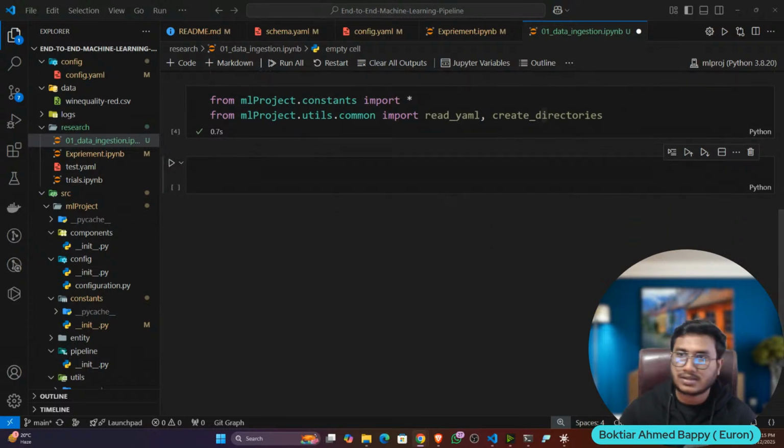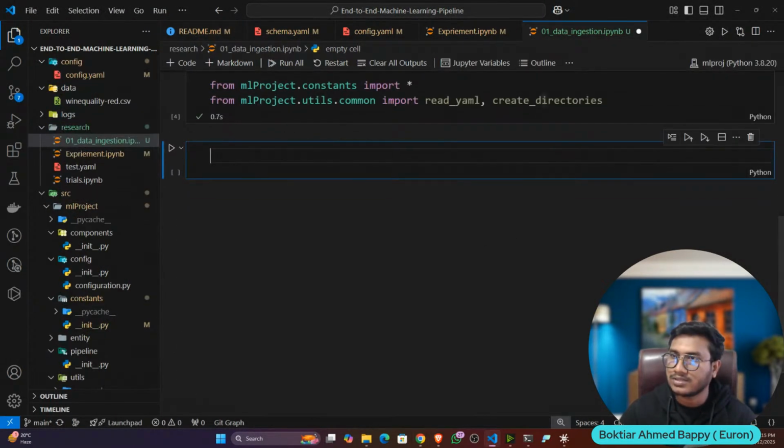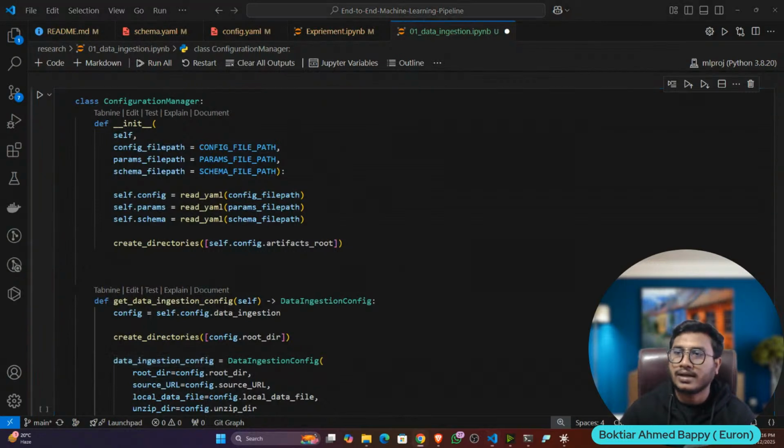All right. So now let's try to create my configuration manager. Okay, so let's create the configuration manager. So this is my configuration manager, guys. Very simple. See, I'm explaining what I have written here.